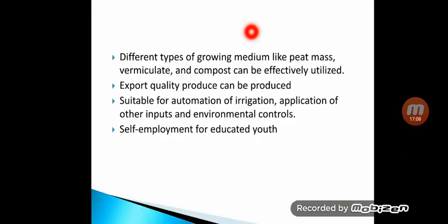Next, export quality produce can be obtained. So you can get high quality production, and you can export this. Also, it is suitable for automation. This greenhouse is suitable for automation of irrigation, application of other inputs, and environmental control. So you can automatically set temperature, humidity, pH, and irrigation time as and when required in the greenhouse.